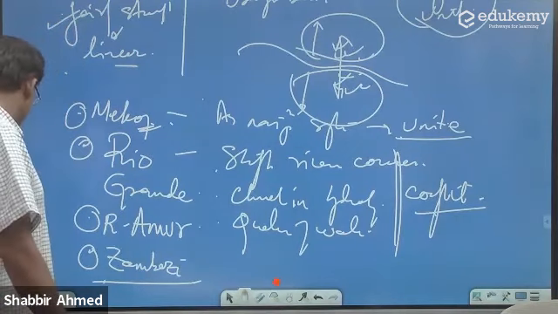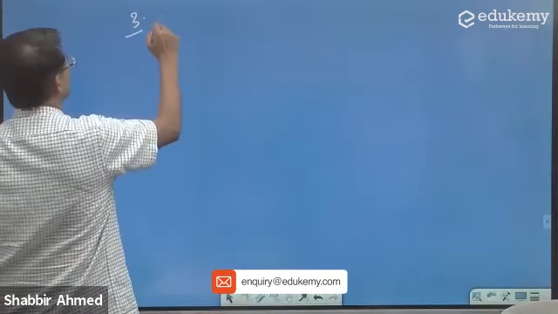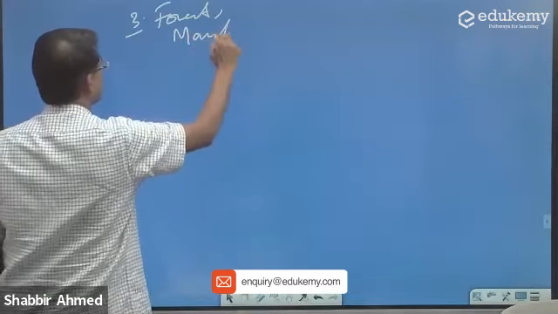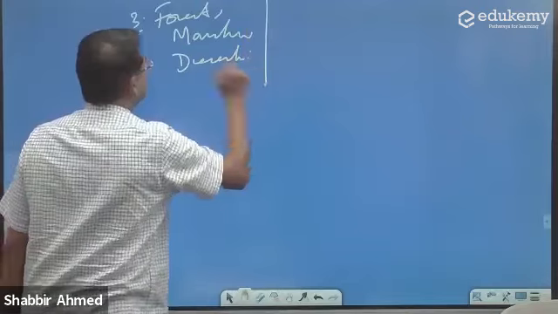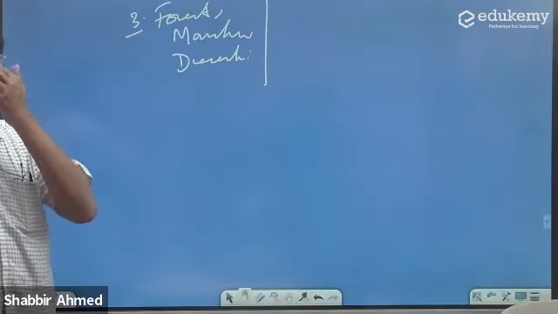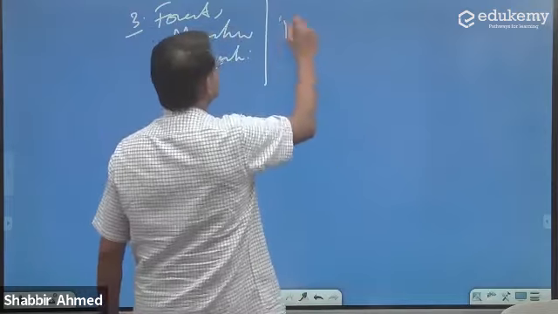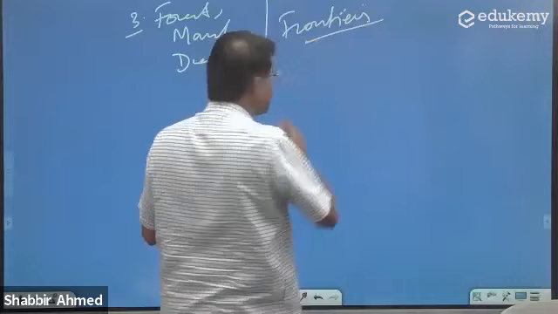What else is left among our physical units? What all physical units are you left with? We talk about forests, we can talk about marshes, we can talk about deserts. Now, unlike rivers, forests, marshes, and deserts have been frontiers because these are broad zones.